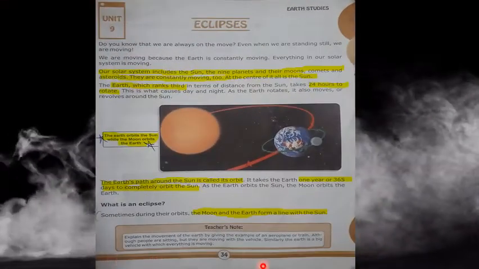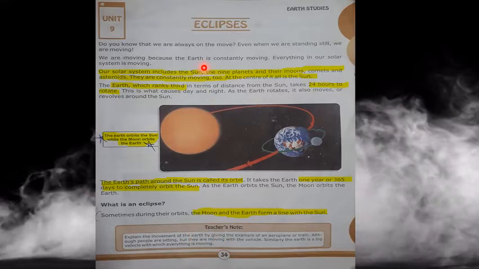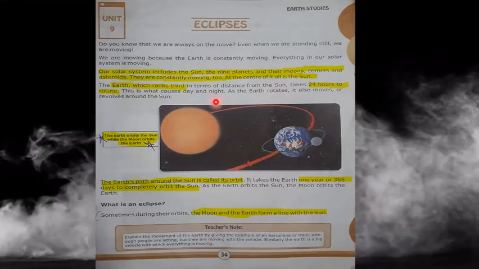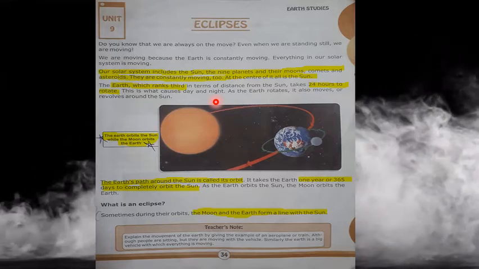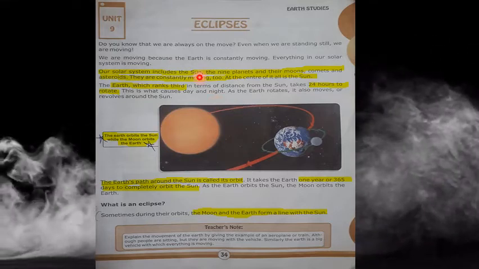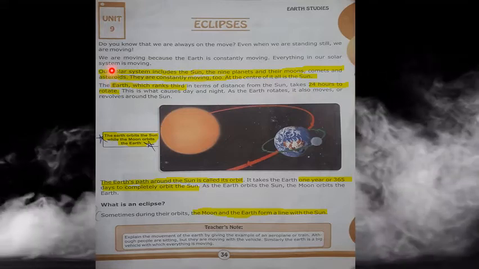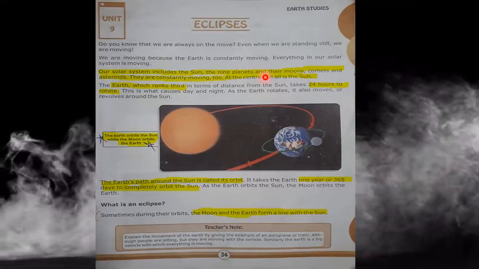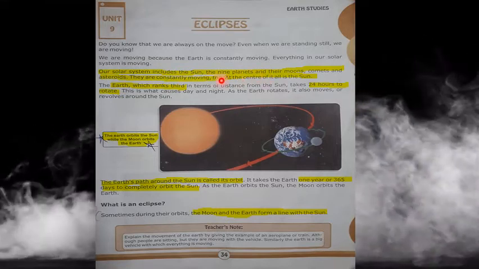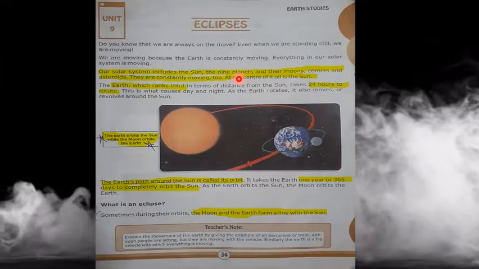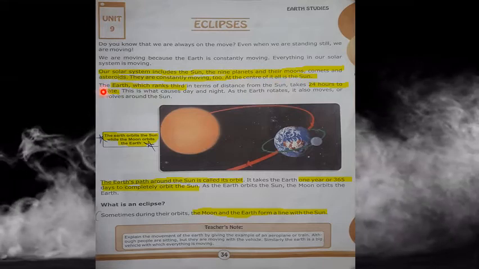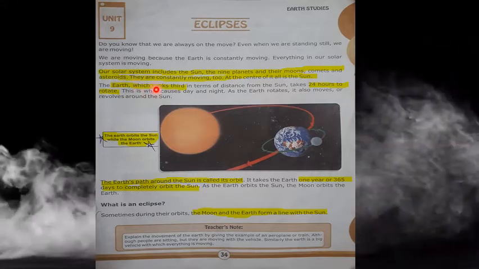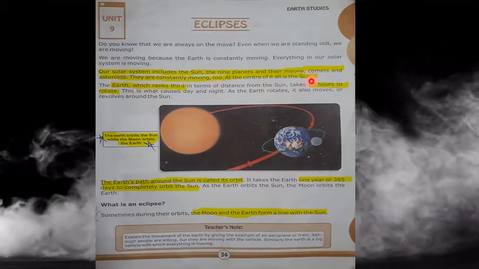Students, this is your page number 34 where your chapter Eclipses starts. On this page, I have highlighted some of the important points. What you need to do is underline these lines in your book too. The important line from this page is: our solar system includes the sun and the 9 planets. If we talk about the current information, we now have 8 planets and their moons, comets and asteroids. All these things combine together to make the solar system. They are constantly moving, and at the center there is the sun.